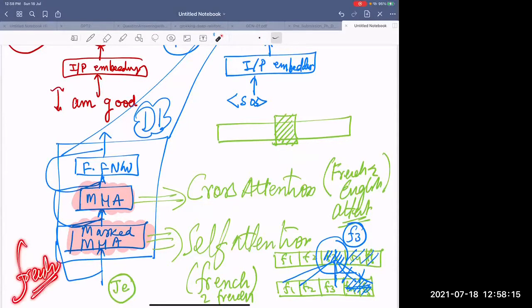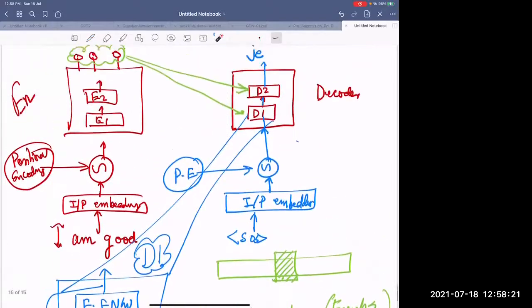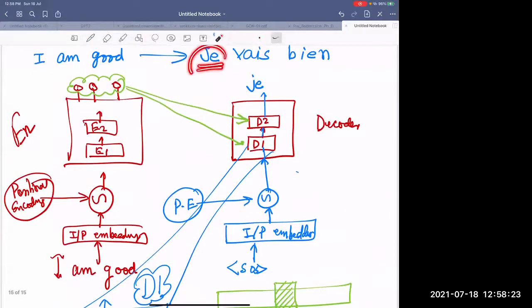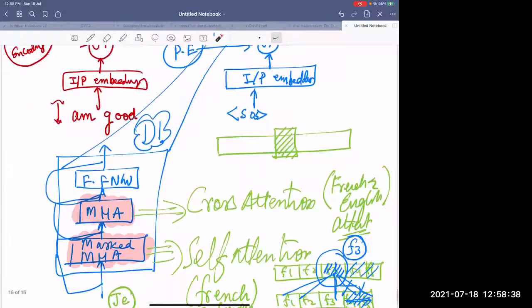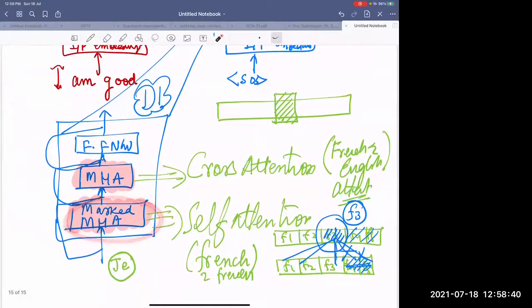So once you understand some relationship in French, you understand that if I have predicted or been shown a word, why the next word is going to come, because I have seen so much of my French language. With that, you learn which one needs to come, and you use masked self-attention because you cannot see after this.